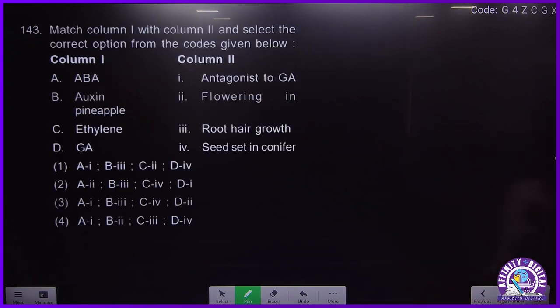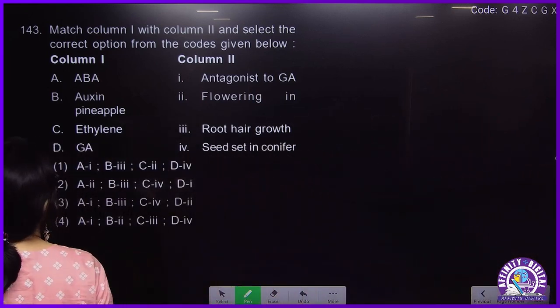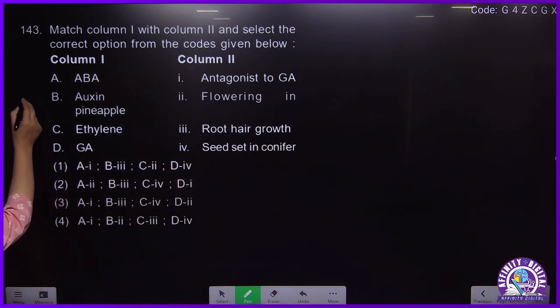142. 143. ABA will be antagonist to gibberellic acid. A is 1.